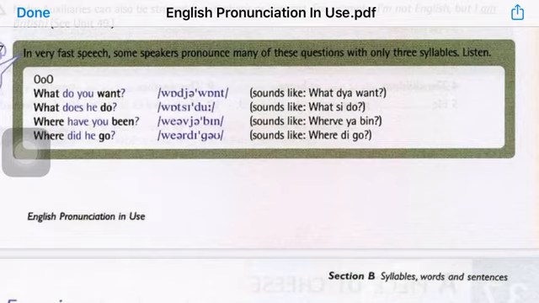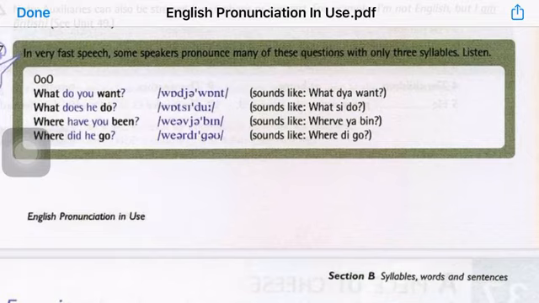What do you mean? What do you want? What do you want? Do you want? What does he do? What does he do? Where have you been? Where have you been? 3 syllables. Where did he go? Where did he go? Where did he go? 3 syllables.